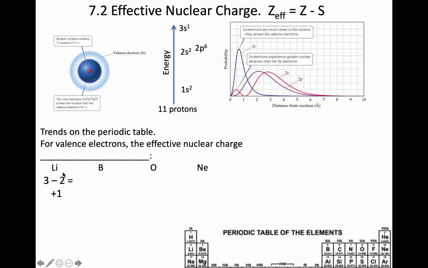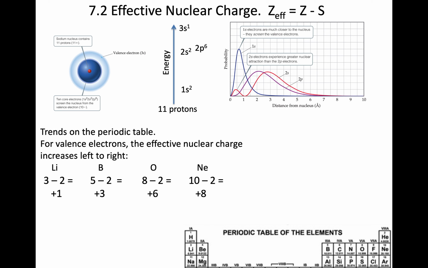Here was my math for lithium: 3 protons, 2 shielding electrons, +1 for the effective nuclear charge. Here were the values for boron, oxygen, and neon as I moved across. For these valence electrons, the effective nuclear charge is increasing as I move left to right. It's reaching a maximum when I reach a noble gas, and then it starts over again.